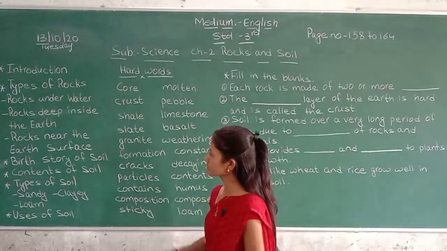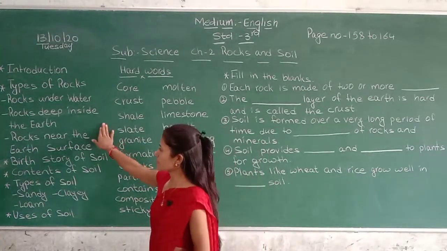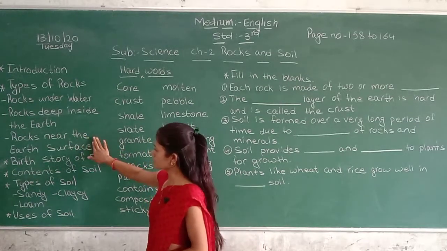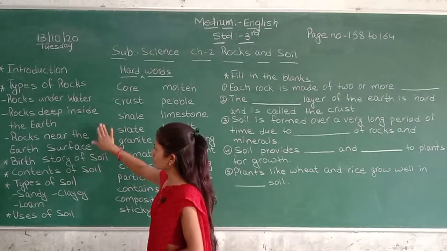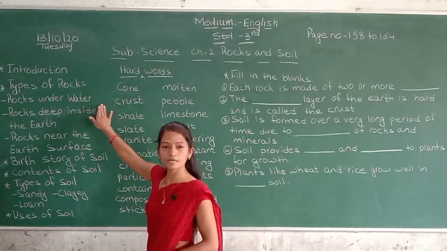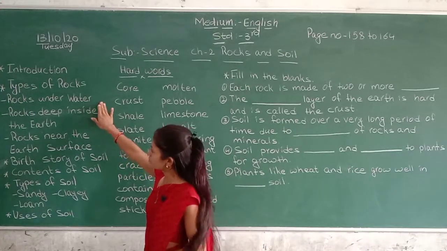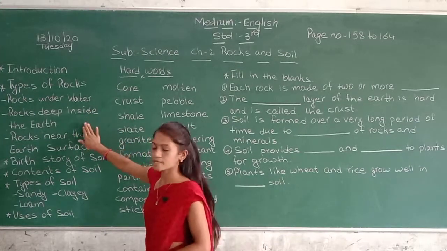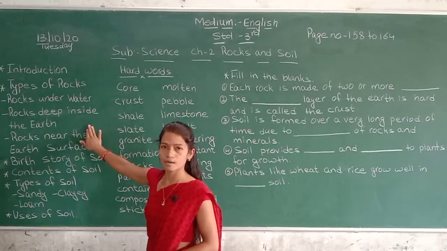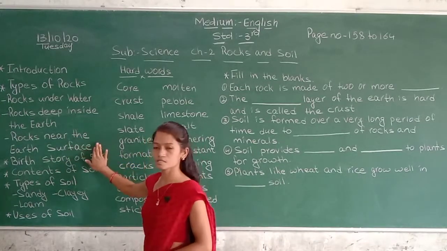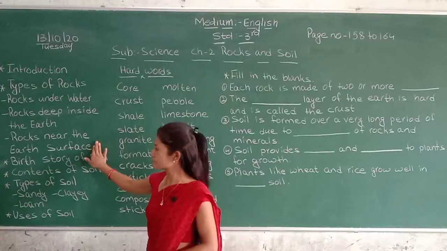So how many types? 3 types. Rocks underwater, rocks deep inside the earth, rocks near the earth's surface. First example, rocks underwater, that is sandstone, shale, limestone. Rocks deep inside the earth, that is marble, slate, and rocks near the earth's surface is granite.